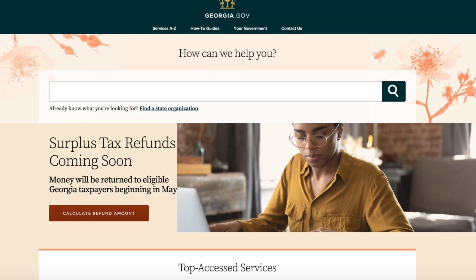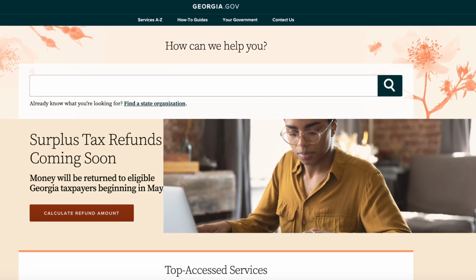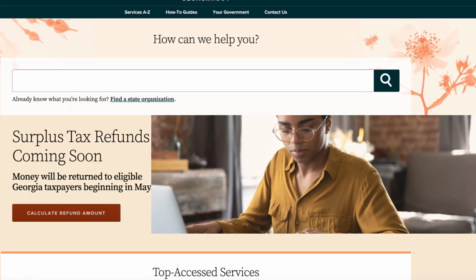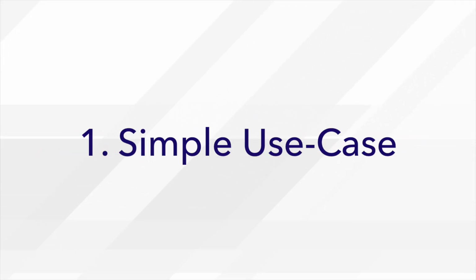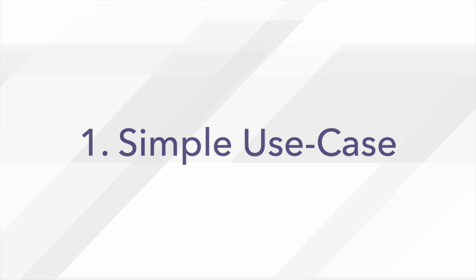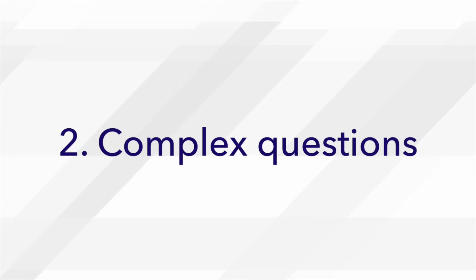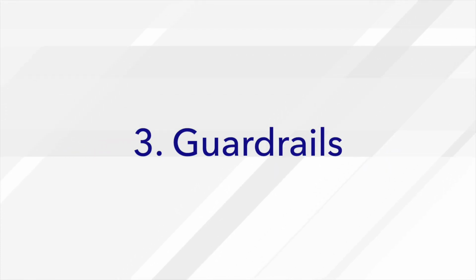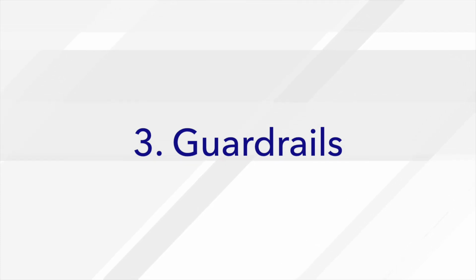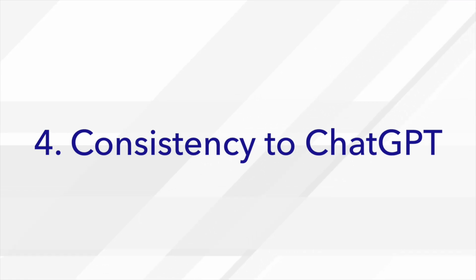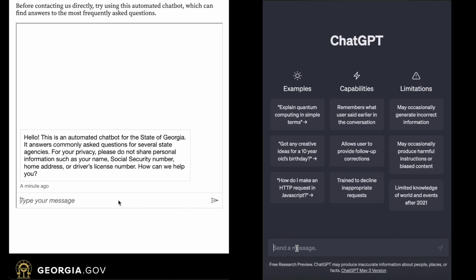We'll be going through 4 different examples to show its capabilities. First, we will demonstrate how our chatbot builds answers by showing a simple use case comparing our chatbot's performance to ChatGPT and other chatbots on the market. Next, we will show how our chatbot handles more complex questions and how it can pull from 2 places on the website at once. Then we will show how we put guardrails in place to ensure that the chatbot answers questions only relevant to your organization. Finally, we will show the consistency of our chatbot compared to ChatGPT. So let's start with our first example.